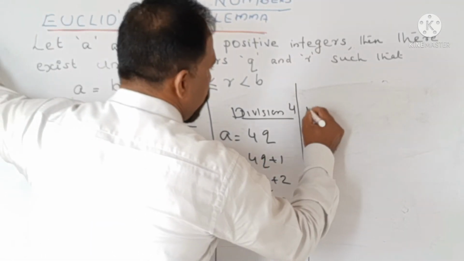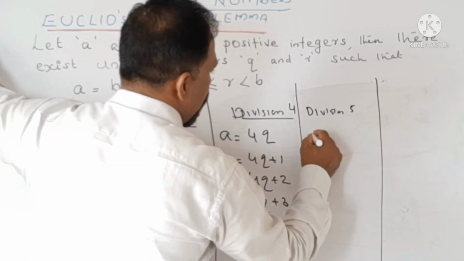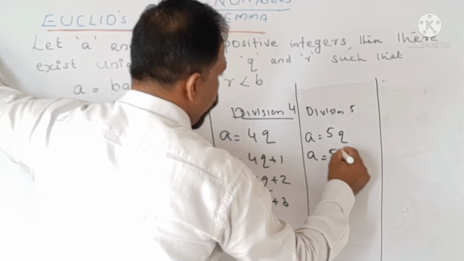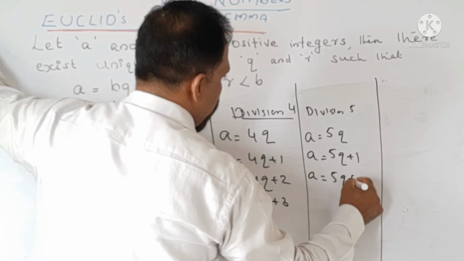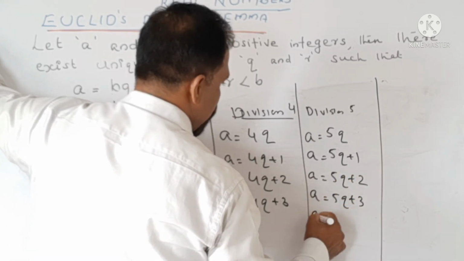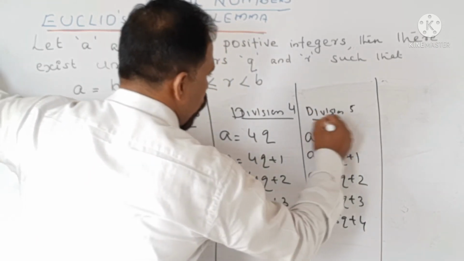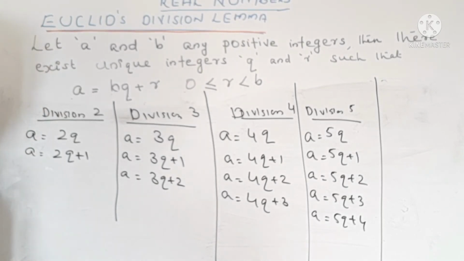If it is division by 5, a will be 5q, a will be 5q plus 1, a will be 5q plus 2, a will be 5q plus 3, a will be 5q plus 4. These are the only 5 conditions. Now, look at these numbers.